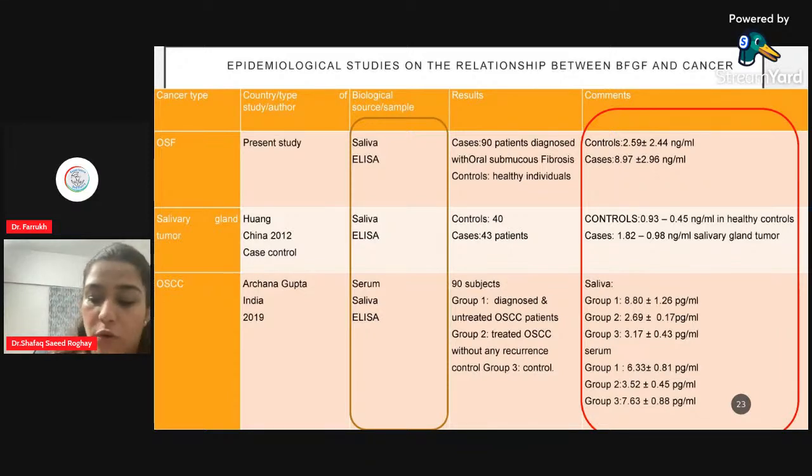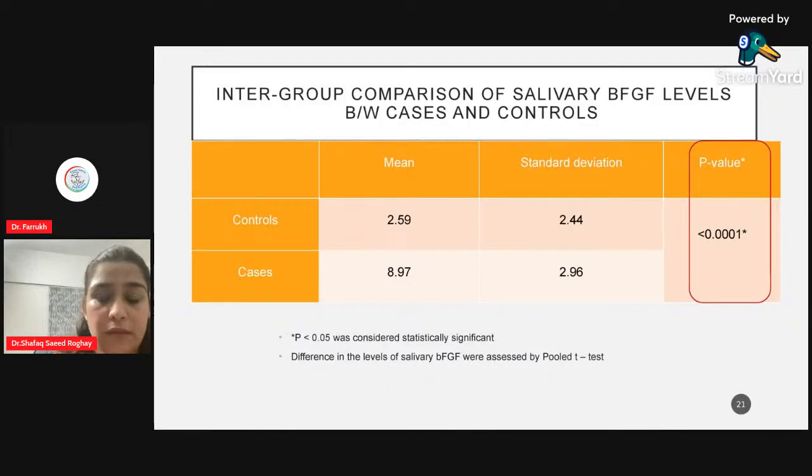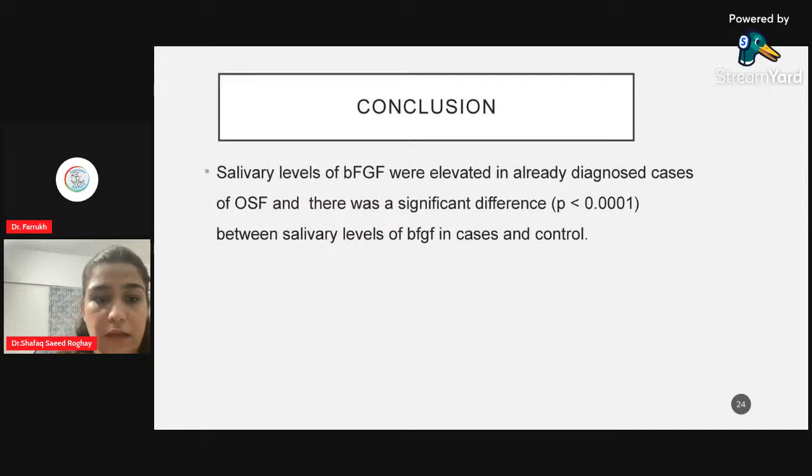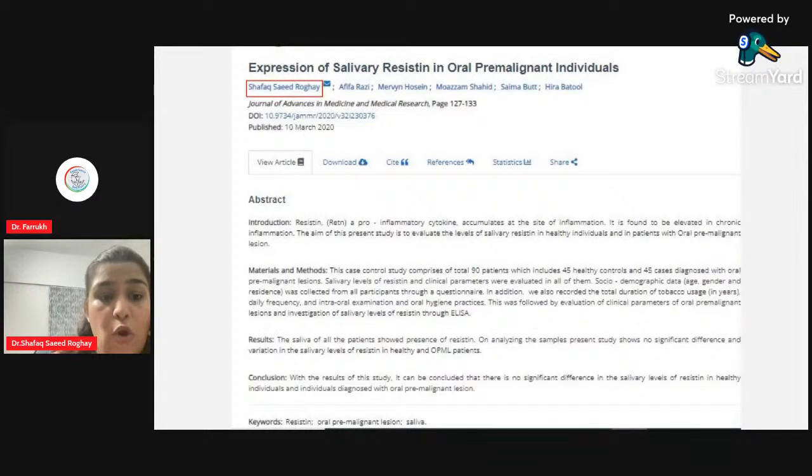So looking at the other studies throughout the world and talking about my study, I can easily conclude that there were elevated levels of salivary basic fibroblast growth factor in already diagnosed cases of OSF, and there was a significant difference between cases and controls. Okay, then I did one more study.